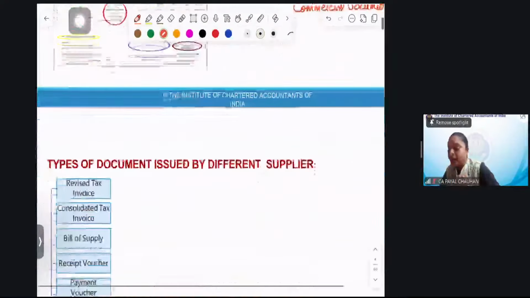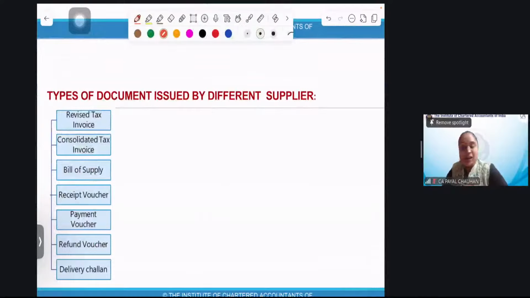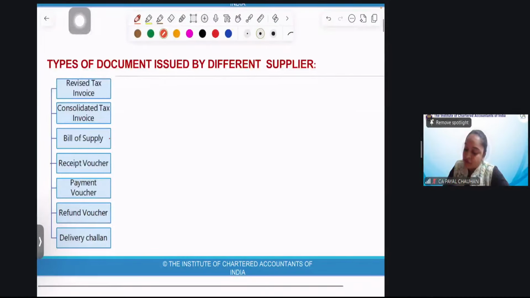Now, types of documents issued by different suppliers. We just had a talk that there is a tax invoice and there are other documents also. So we'll have a quick recap so that while studying the whole chapter, you won't face difficulty. I'll take the first one as bill of supply, right?